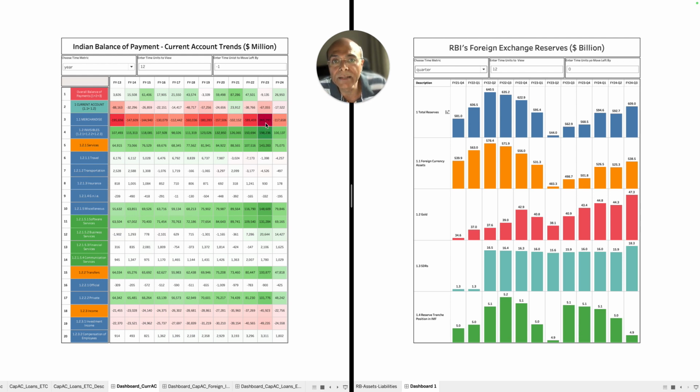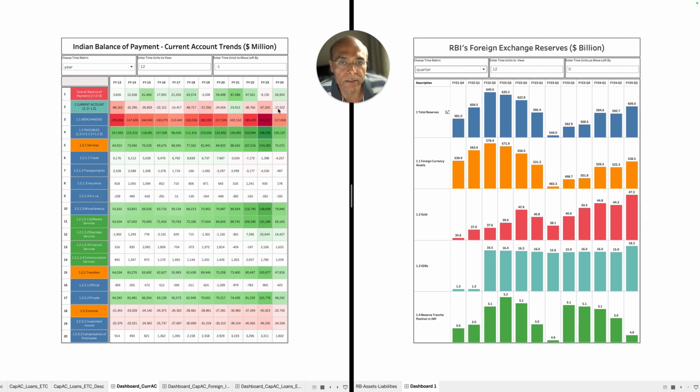We had a negative trade balance of $265 billion, pulling down our overall BOP by $1 billion. So even though we had a very good year of $198 billion of invisibles, the BOP numbers have still gone down because of a current account deficit of $67 billion. This year, for 2 quarters, we have a current account deficit of $17 billion, which is better, maybe because we have just done 2 quarters. So assume that in the next 2 quarters the numbers remain the same. Definitely the situation has improved a little bit.